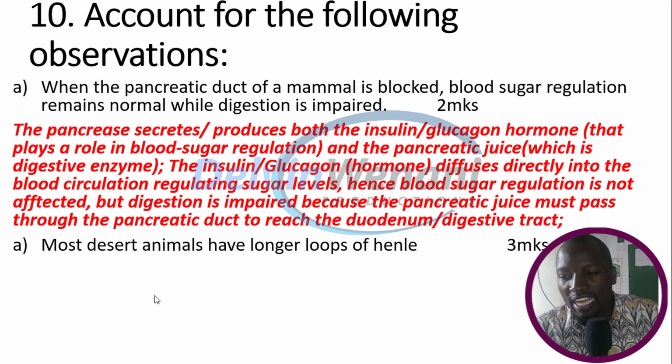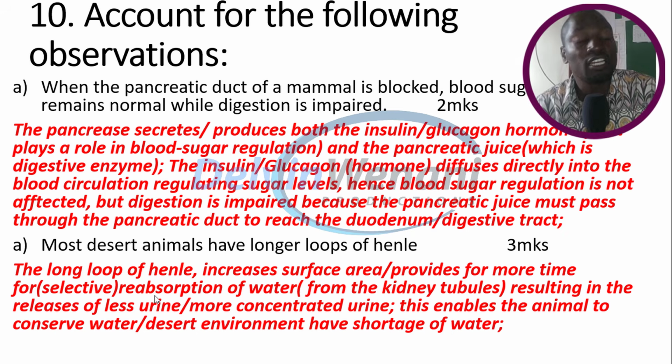Most desert animals have longer loops of Henle. Why do they have a longer loop of Henle? This is because the loop of Henle is where there's reabsorption of water. When you have a long loop of Henle, it increases surface area for more reabsorption of water. This results in release of less urine, or we can say less concentrated urine, and this enables the animal to conserve water. Because in the desert environment, there's water shortage.